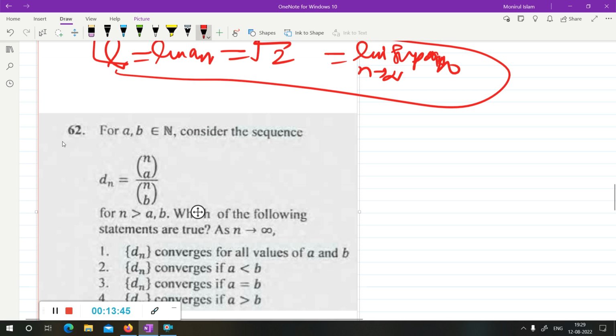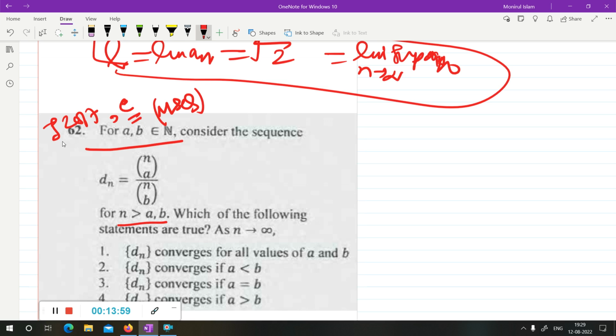See, this question was asked in June 2017. This is a part C type question, which means it is an MSQ type question, more than one answer can be right. It says a, b belong to the natural numbers such that Dn is a sequence defined by this, for n greater than a, b. Then as n tends to infinity, which of the following is not true? There are 4 options given.